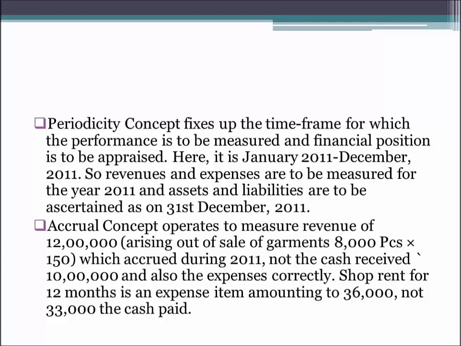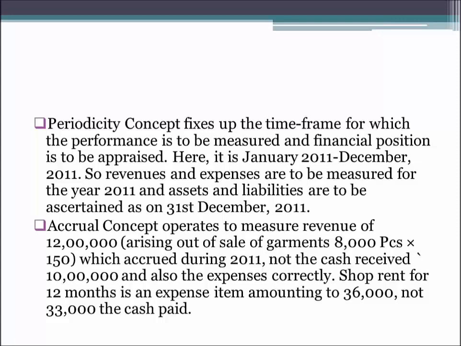PK, and not the amount of rupees 10 lakh which is the cash he received. How the accrual concept will apply in one more thing is the shop rent. Mr. PK is paying the rent of rupees 3,000 per month for 11 months only, but in reality he is liable to pay the rent for 12 months because the year is comprising of 12 months. So he is liable to pay 36,000 for the whole year, but he is only paying 33,000.